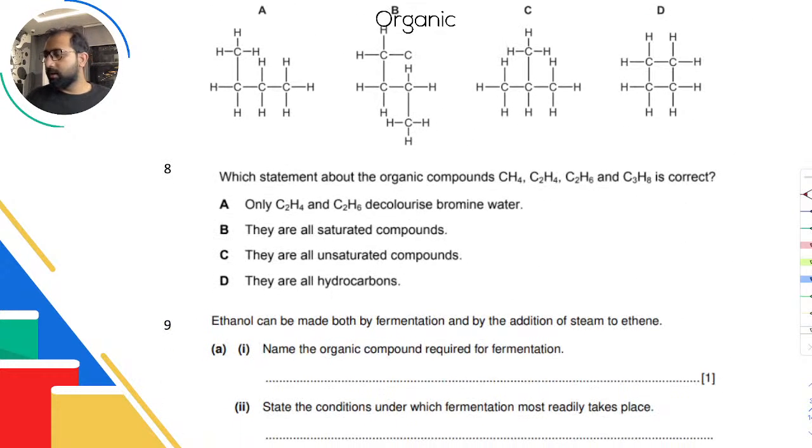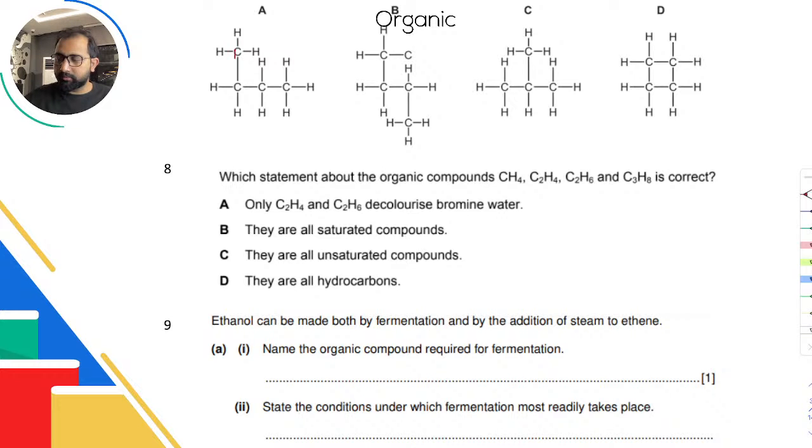Moving on. Which structure represents an isomer of butane? Now, how do you identify isomers? Isomers को, if you remember, we used to play a game. I don't know if you did, but उसमें ये होता है कि you start putting the pencil on the very first carbon, and then you keep on moving for as many carbons that you can join, and you can not come back. आप जा सकते हो, bend कर सकते हो, मुड़ सकते हो. You cannot come back. So let me start over here.